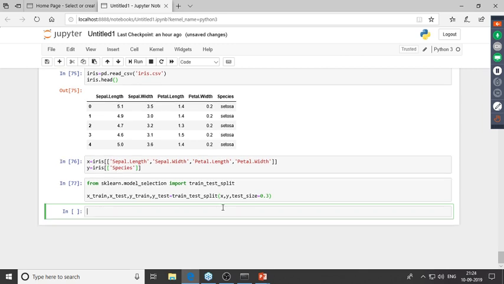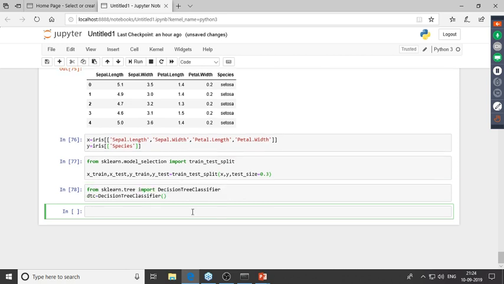Now we'd have to go ahead and build the model. So this time we are building decision tree. So from sklearn.tree, I'd have to import the decision tree classifier, and right now I'd have to create an instance of this. So decision tree classifier, and I'll name the instance as, let's say, DTC. Let me put it to be in small letters. Right, now I've also created an instance of this decision tree classifier.